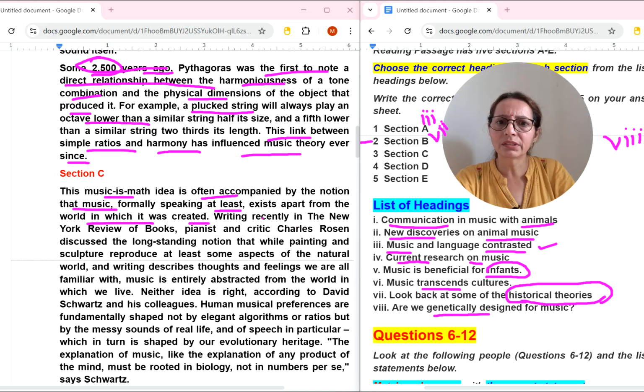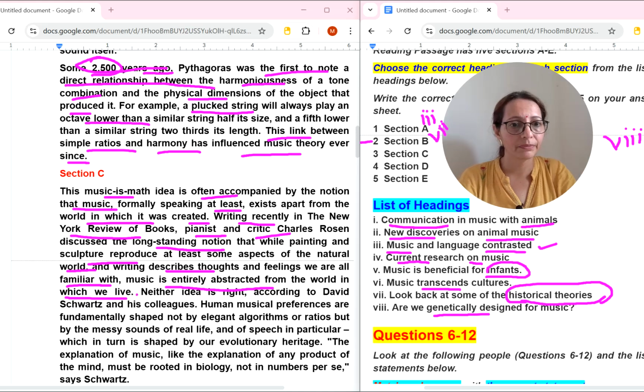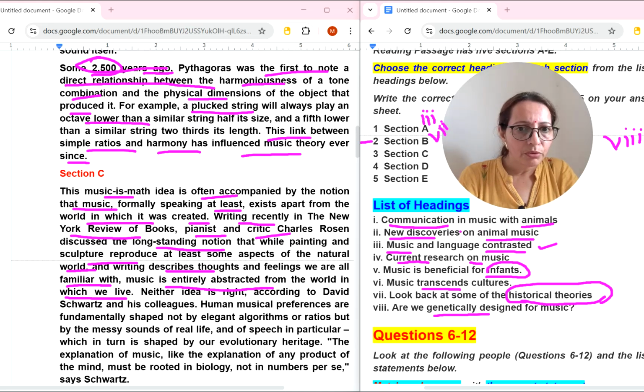Writing recently in the New York Review of Books, critic Charles Rosen discussed the long-standing notion that while painting and sculpture describe some aspects of the natural world, and writing describes thoughts and feelings we are all familiar with, music is entirely abstract from the world in which we live. Music and language contrasted, that we have selected, this also selected, and this also selected.